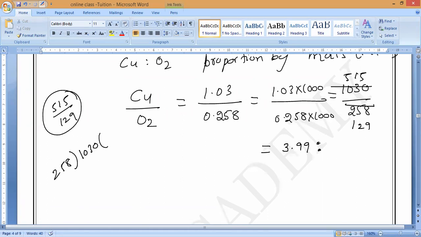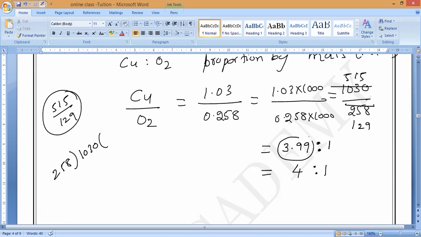Check it. I don't want 3 point something. 3.99 times into 1, is it yes or no? Verify, everybody. 3.99, very good. So 3.99 is almost equal to what? 4. So 4 is to 1. Sir, why are you writing 4? Why can't you write 3.99?